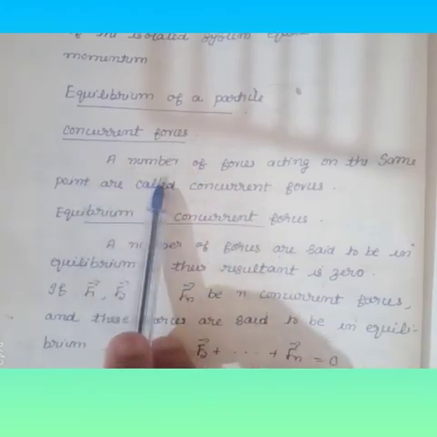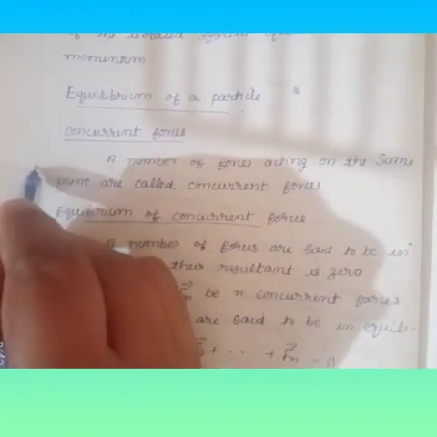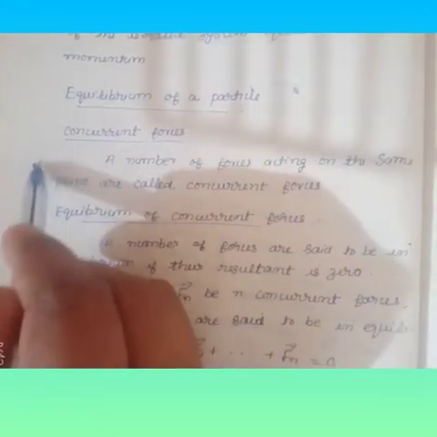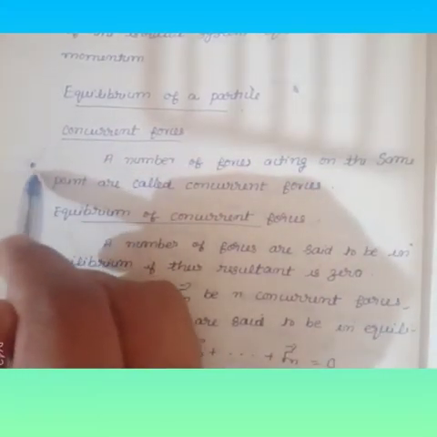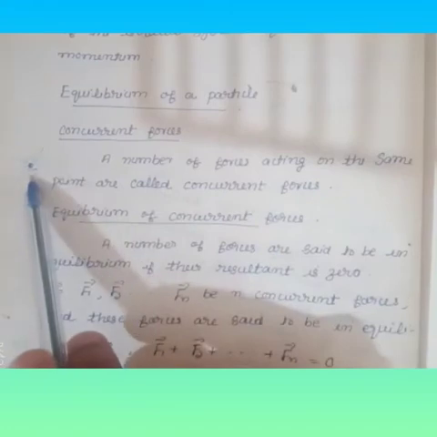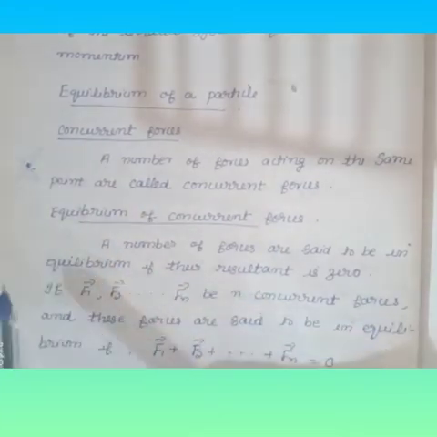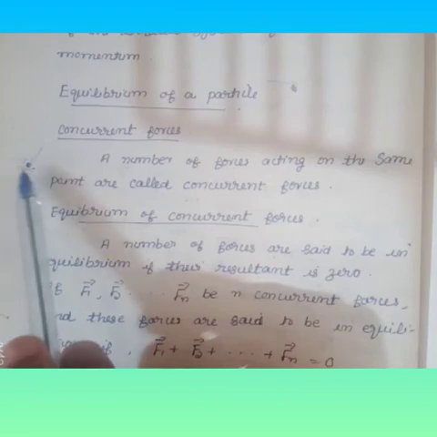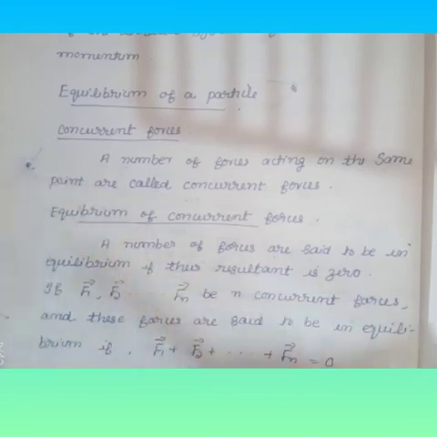Suppose this is a point. Here we have to apply a force. There are so many forces. So concurrent forces means a number of forces acting on the same point are called concurrent forces.